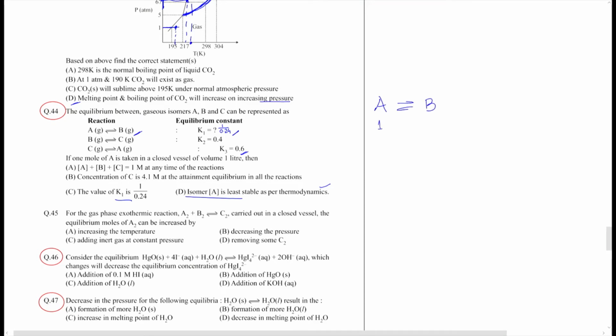Let's say we start with 1 mole of A and you end up with 1 minus X moles of A at the first equilibrium. Then B will be formed as X. B gets converted to C. It starts from X. Let's say it becomes X minus Y. So C becomes Y. And from C to A, the conversion starts with C at Y. Let's say it becomes Y minus Z. So A, which was already 1 minus X, increases by Z. Now these are the final values that we have here.